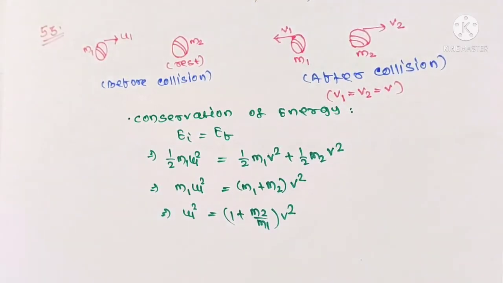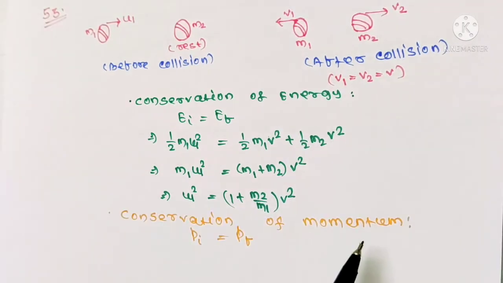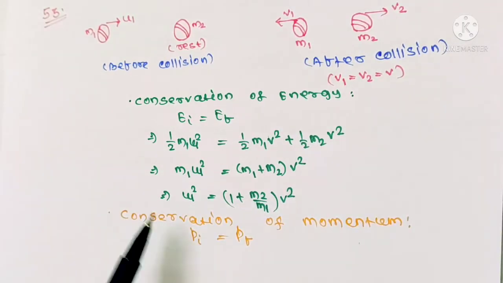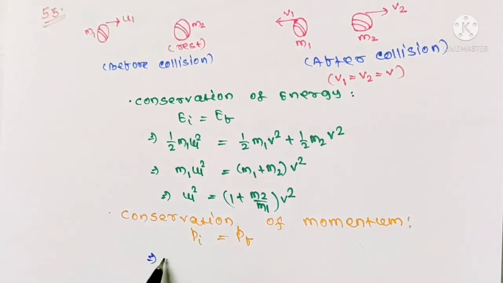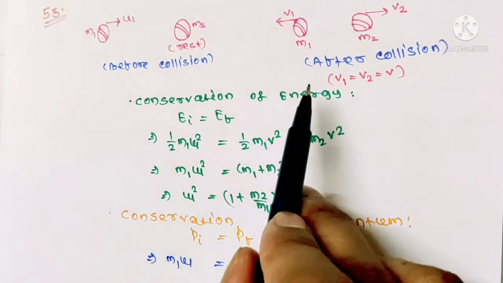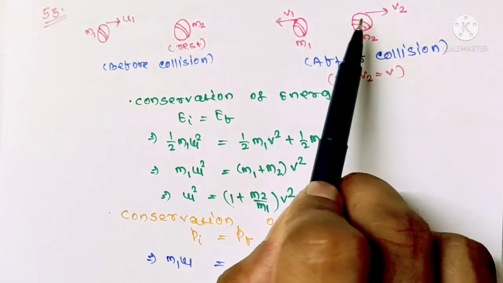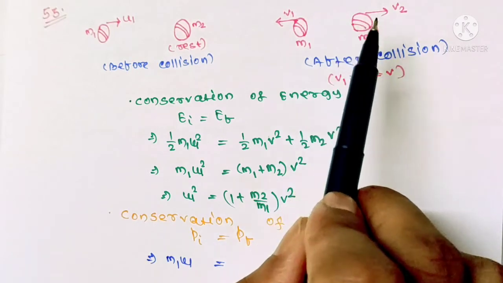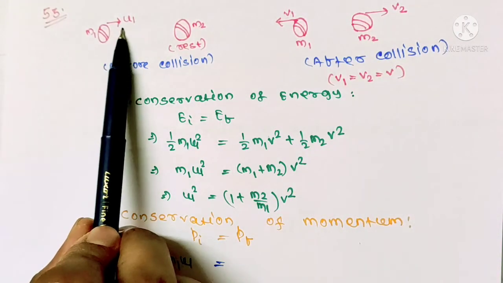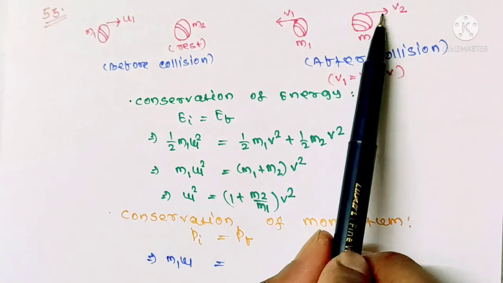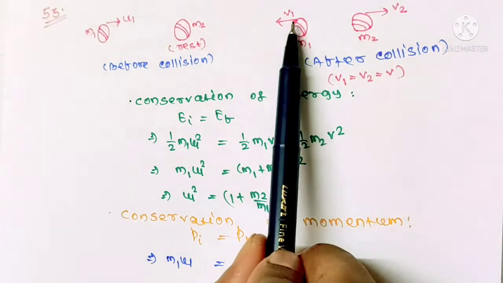From conservation of momentum, P initial means before collision, P final after collision. So m1 u1 equals, see here, after collision the particles are moving in opposite direction. So if you are taking u1 direction to be positive, then here v2 will be positive but v1 will be negative.